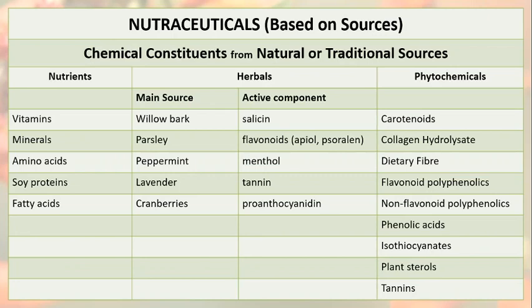One approach was classifying the sources based on plants, animals and microbes, and another approach is classifying them broadly under natural and artificial sources. Now coming to the natural sources, as you have already seen, they are classified as chemical constituents, probiotic microorganisms and nutraceutical enzymes. Coming to the chemical constituents, they are further classified as nutrients, herbals and phytochemicals. These are the different types of chemical constituents from natural sources.